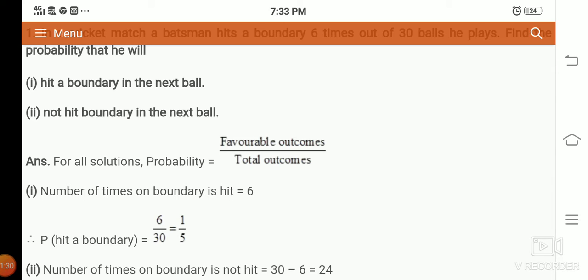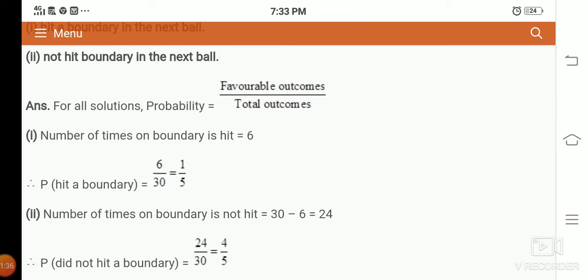Right. Next one, not hitting a boundary in the next ball. So remaining you have 24. How is it possible? The number of times a boundary is not hit is 30 minus 6, 24. Probability of not hitting a boundary is 24 divided by 30. So 4 by 5, using the 6 table you can cancel. Our answer is 4 by 5.